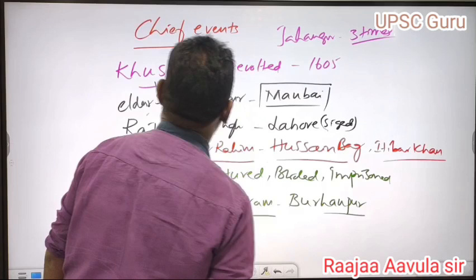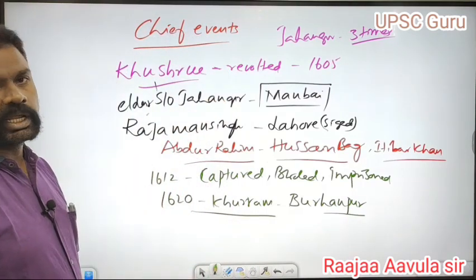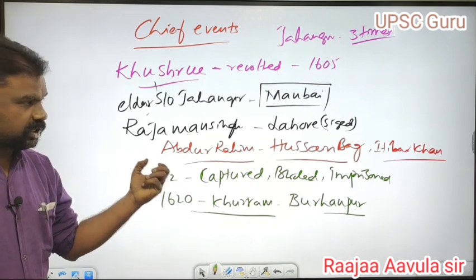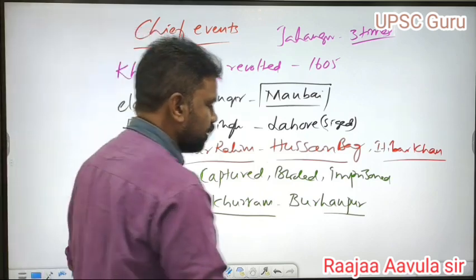So this was the Khusru episode during the Jahangir period. After this, another episode, the execution of Guru Arjun.